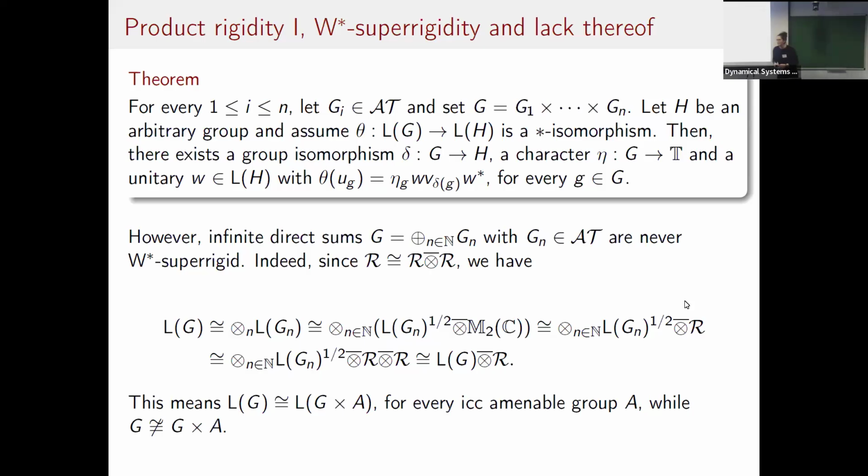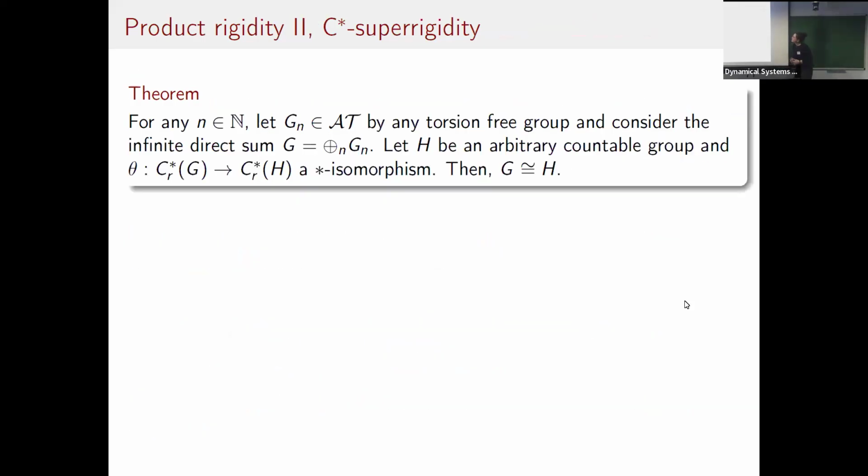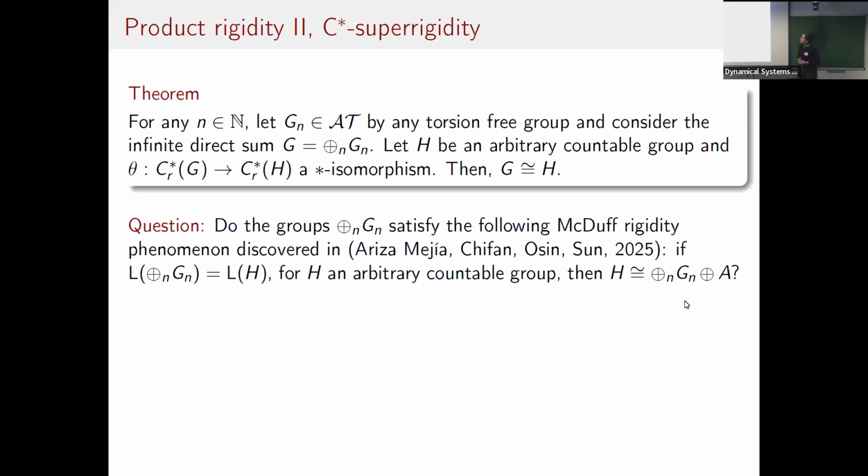Let's go to the next slide. So in this theorem, this isomorphism between two groups, does it come from theta? At the level of the von Neumann algebra, yes, you have a unitary in the von Neumann algebra. So it comes from theta. You have a group isomorphism, and you've extended the isomorphism to the von Neumann algebra.